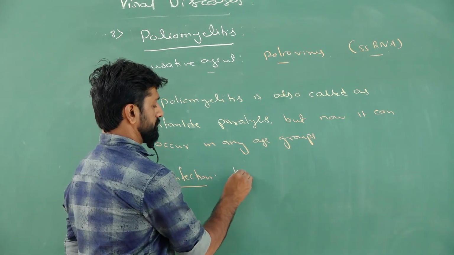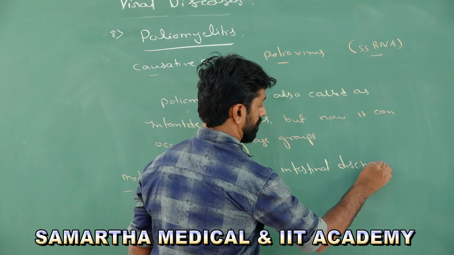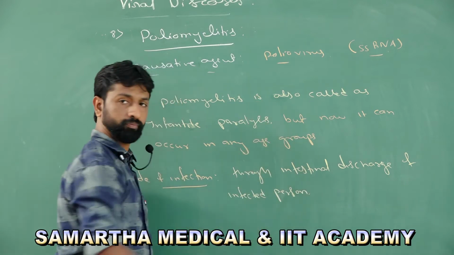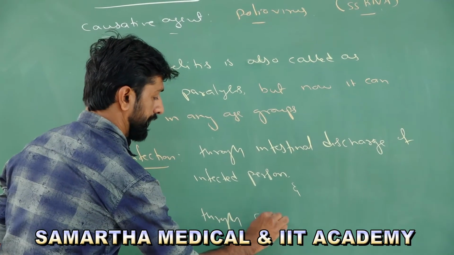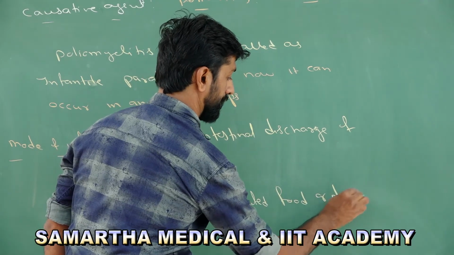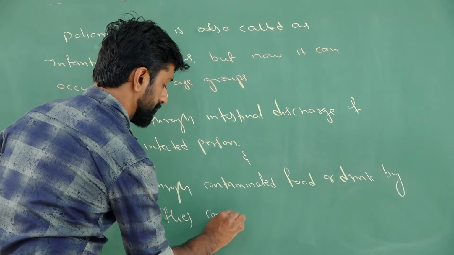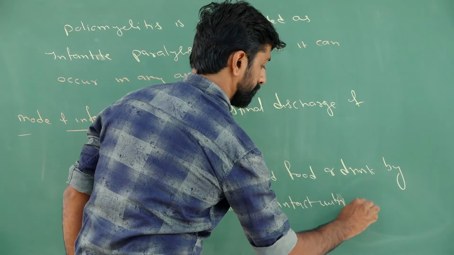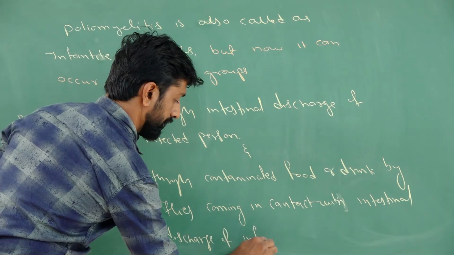The mode of infection is through the intestinal discharge of infected persons, and also through contaminated food or drink, where the contamination is carried by flies that have already come in contact with the intestinal discharge of an infected person.